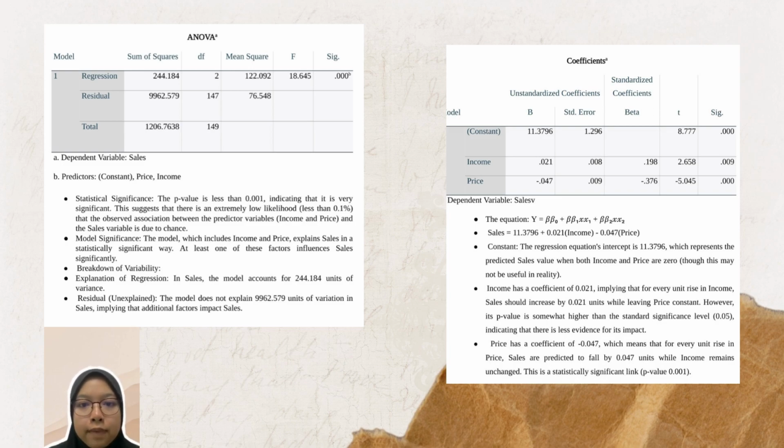Income has a coefficient of 0.021, implying that for every unit rise in income, sales should increase by 0.021 unit while leaving price constant. However, its p-value is somewhat higher than the standard significance level of 0.05, indicating that there is less evidence for its impact. Price has a coefficient of negative 0.047, which means that for every unit rise in price, sales are predicted to fall by 0.047 unit while income remains unchanged. This is a statistically significant link.